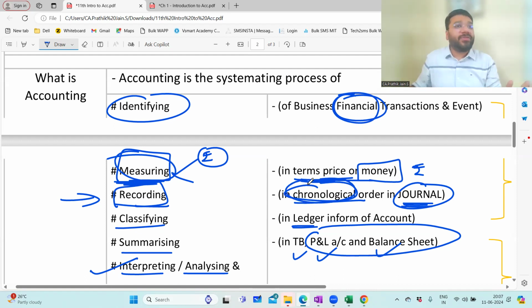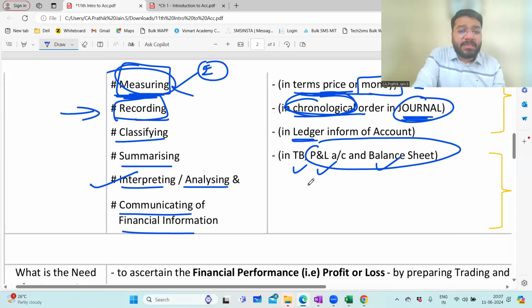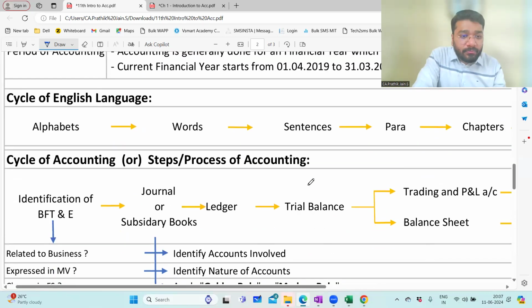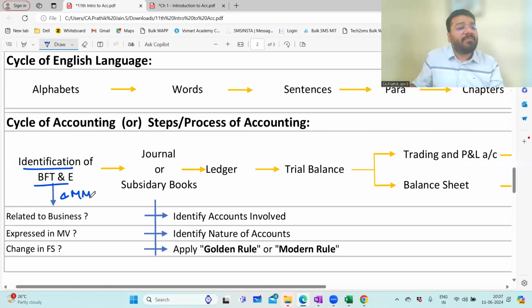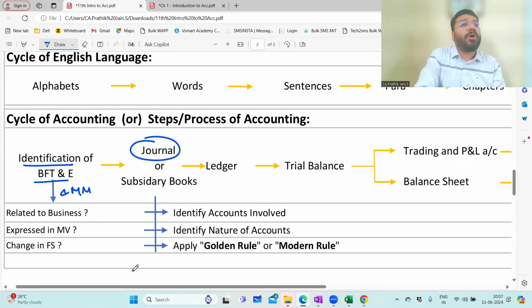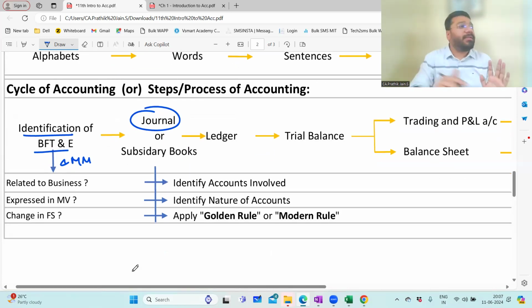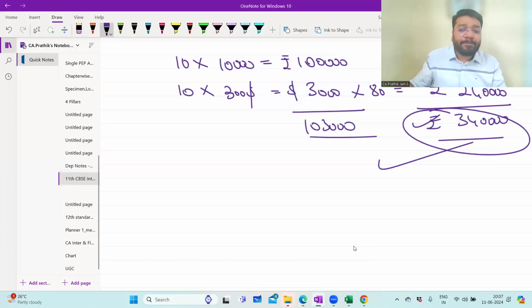If you look at the format of the journal, which you'll study in the upcoming chapter, it does not facilitate totaling. Now, I'll tell you what happens in journal. The first step is identifying a business financial transaction and measuring it in terms of money. Then you record all the transactions one by one after the other. Today morning you did a purchase, so you recorded purchase. Afternoon you did sales, you recorded sales.